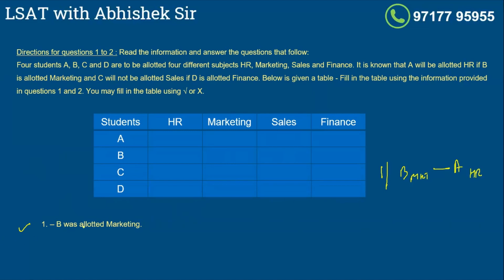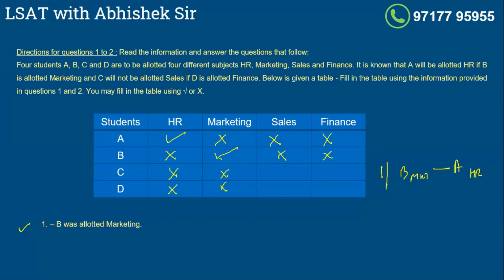Now here it is given that B is given marketing. So B cannot take any other department or subject, and nobody else can take marketing. From here we know if B takes marketing, A has to take HR. So no choice, A has to take HR. So I will have a tick here. Nobody else will take HR, and A cannot take any other subject.